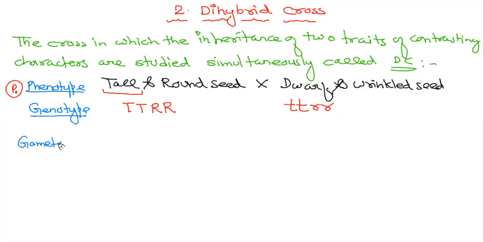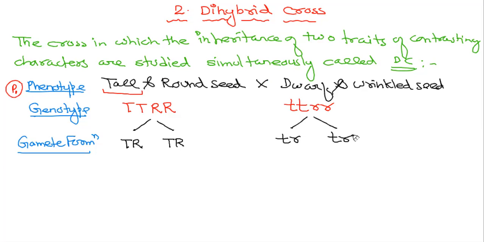Gamete formation will take place. During this, what will happen? It will reduce to half, splitted. So 4 types of gametes can be formed, but over here both will be the same, so let me write only 2: TR, TR. Okay. Now we'll produce the F1 generation.